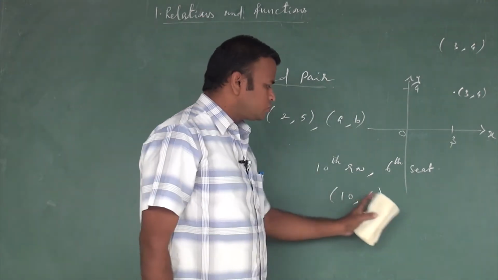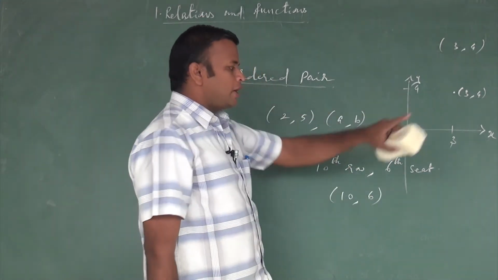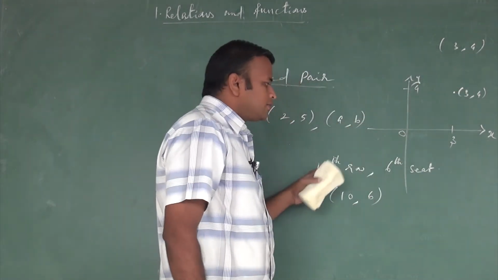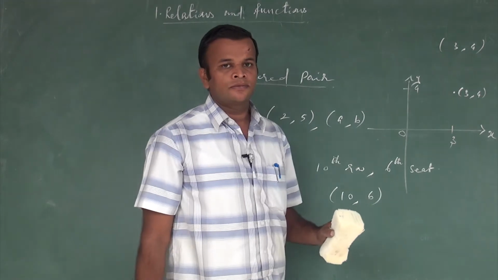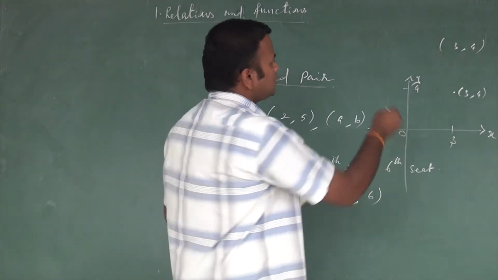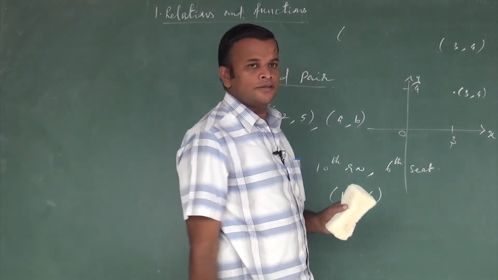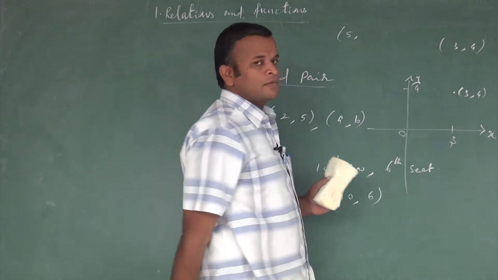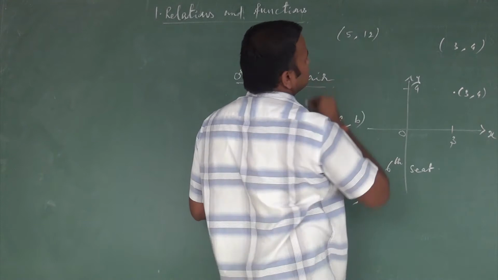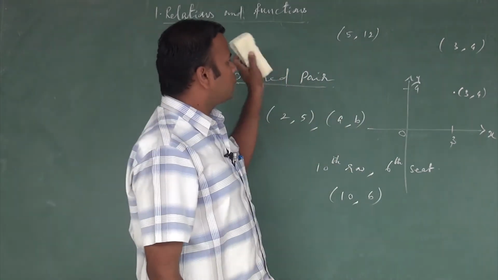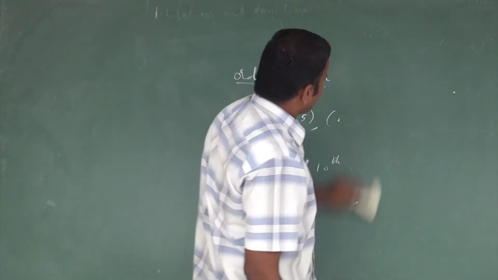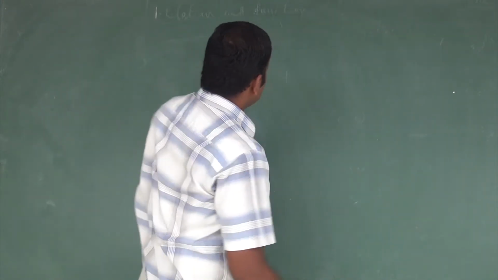So pair means there will be two values, and we arrange them in some manner. For example, 3, 4, and in the film, 10th row, 6th seat is 10, 6. Suppose another row and seat are allotted, for example the 5th row, so first is 5, and the 12th seat is also allotted. So 5, 12. So it is an example of the ordered pair. And the next definition is the Cartesian product.